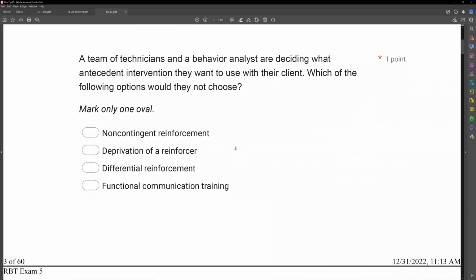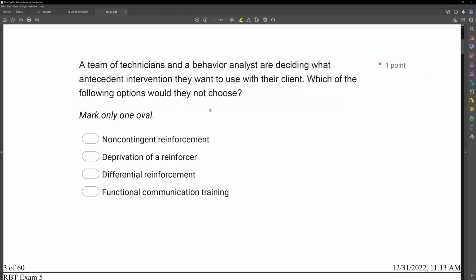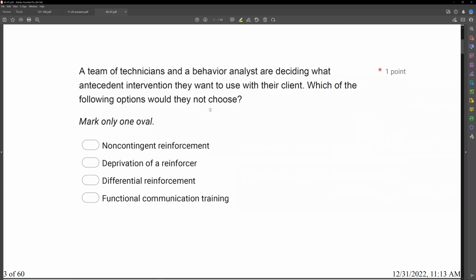A team of technicians and a behavior analyst are deciding what antecedent intervention they want to use with their client. Which of the following options would they not choose? All right, let's think about this. We're looking at different options for antecedent interventions, okay? And so if we want to decide what antecedent intervention we're going to use with our client, well, first we need to know what are some different antecedent interventions that exist.